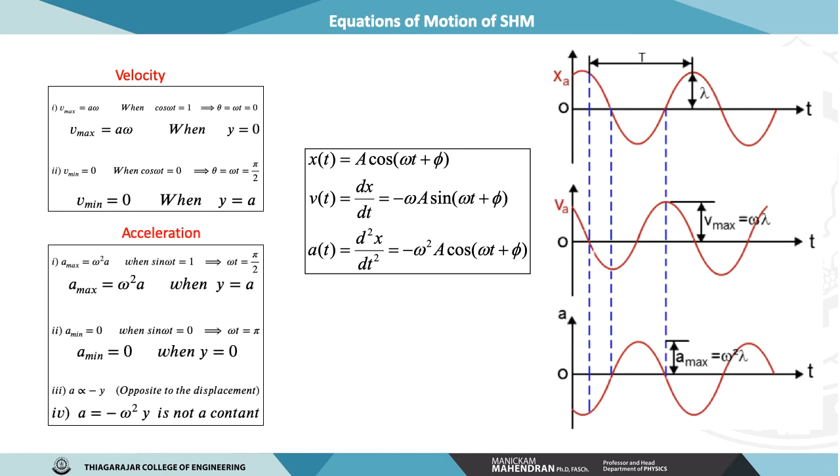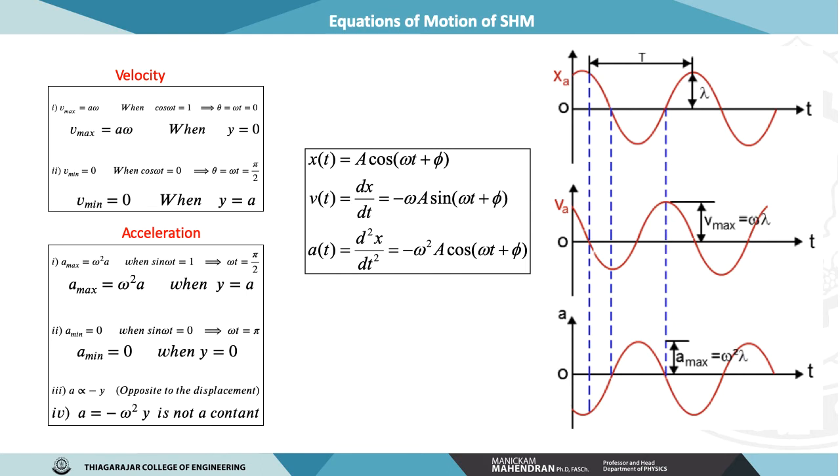The velocity expression is basically v is equal to A omega cos omega t. Say, for example, when you put theta equal to 0, cos omega t is equal to 1, as a result the velocity starts from the maximum. Just look at the middle of this graph, that v maximum is in the middle of the graph.